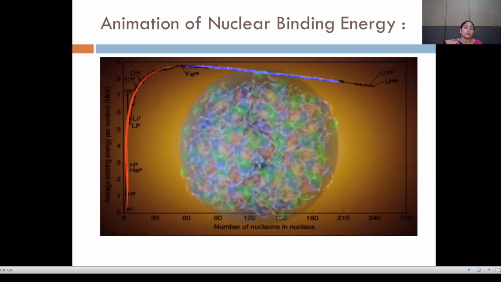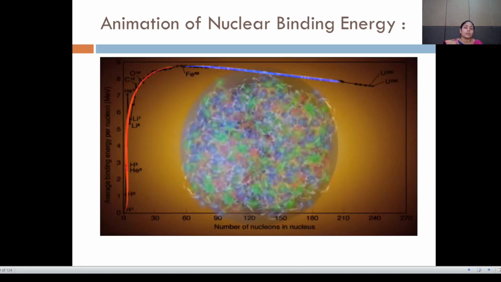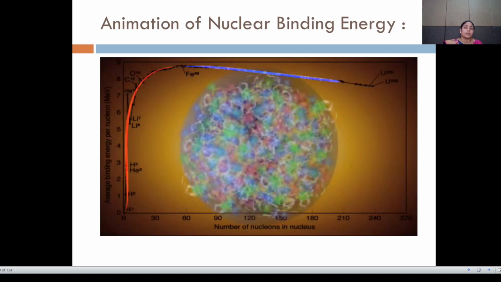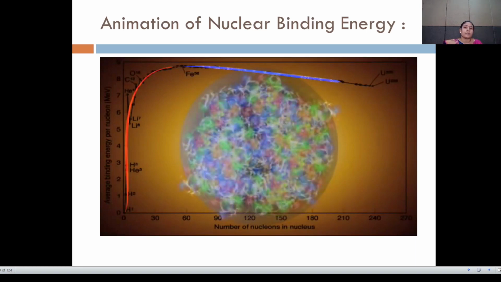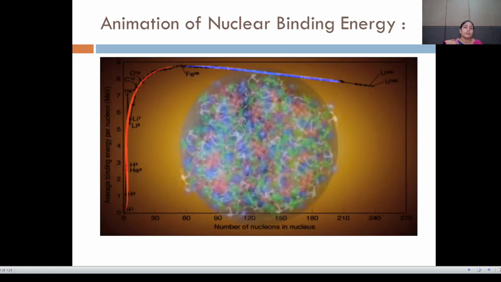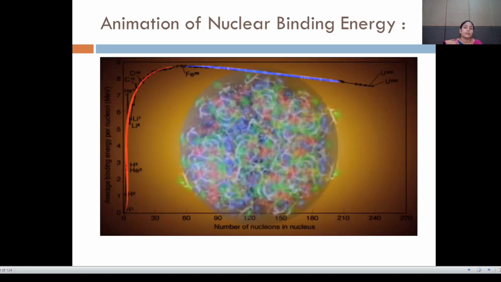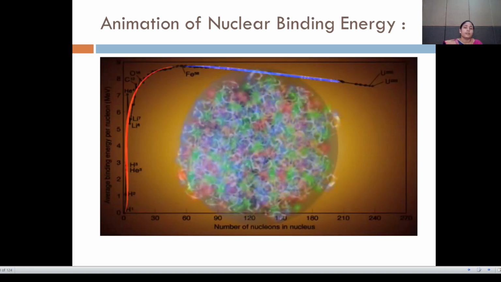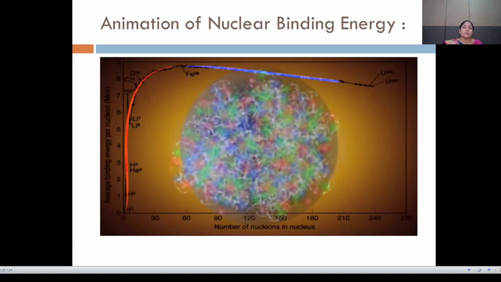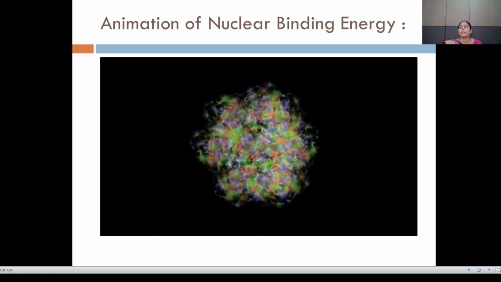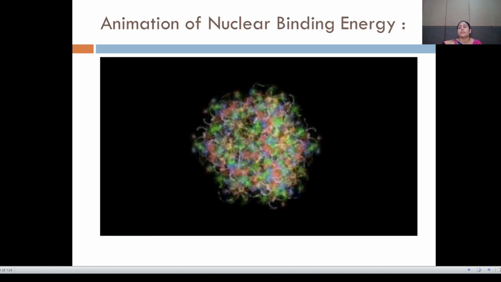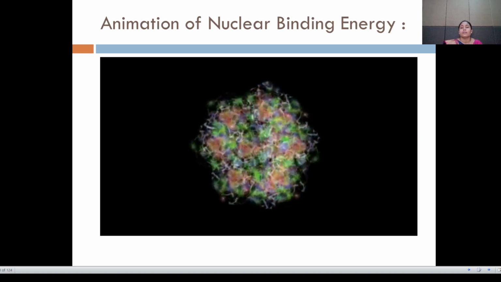When we get to lead and bismuth, and the nucleus contains 207 nucleons, the electric force wins, and atomic nuclei larger than this are unstable and come apart by themselves, although it may take a while. These larger nuclei can return to more stable arrangements in several ways.